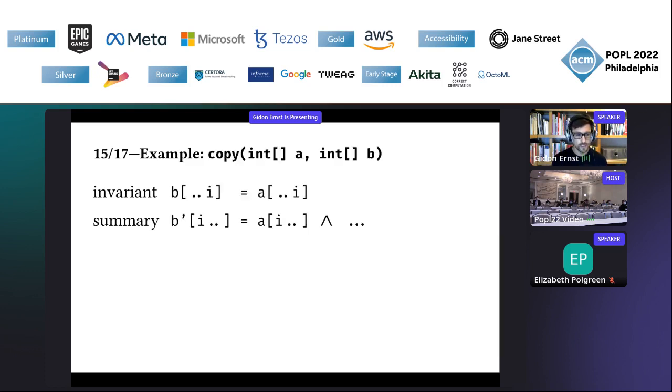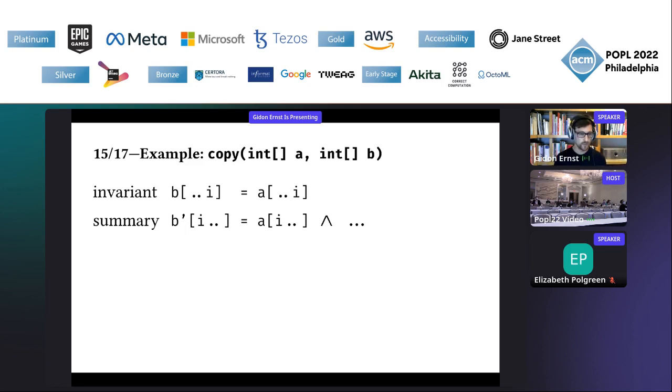There's also a downside of using summaries. For example, if we have a standard array copy program that has a loop using index I going from left to right and copying elements from A to B, then the invariant would state that the prefix from element 0 to element I has already been copied from the array A into the array B, right? So we can say the two ranges are equal.